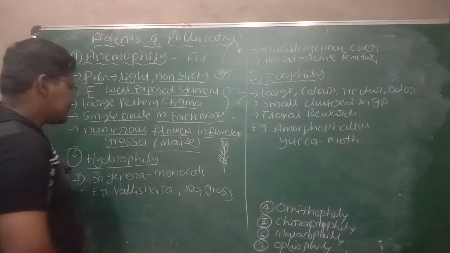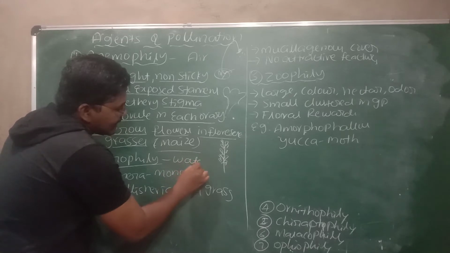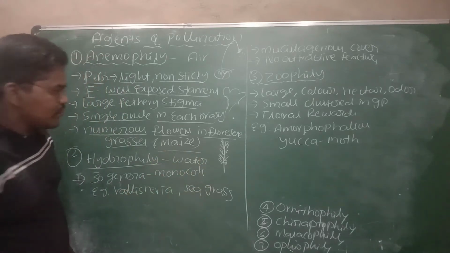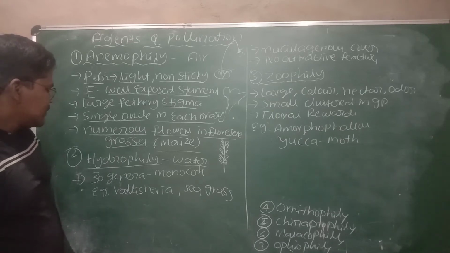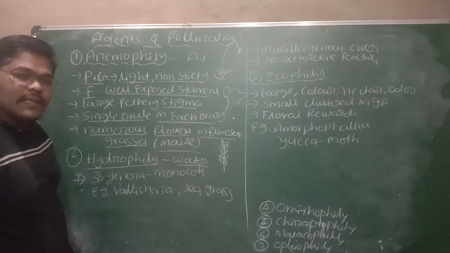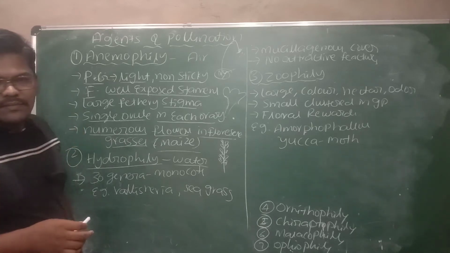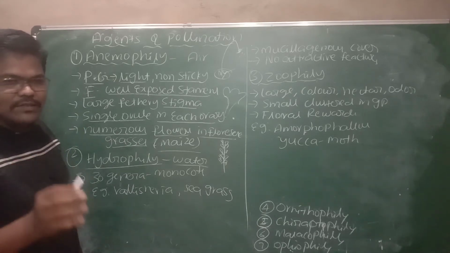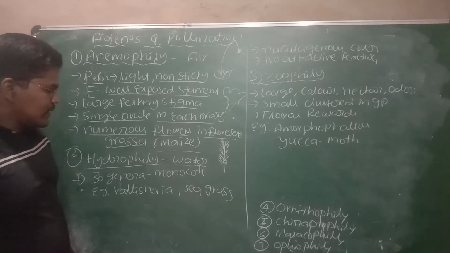Then hydrophily. If pollination occurs through water, that is called hydrophily. Pollination occurs by water. It is present in only a few plants. Only a few angiosperms transport pollen grains through water.